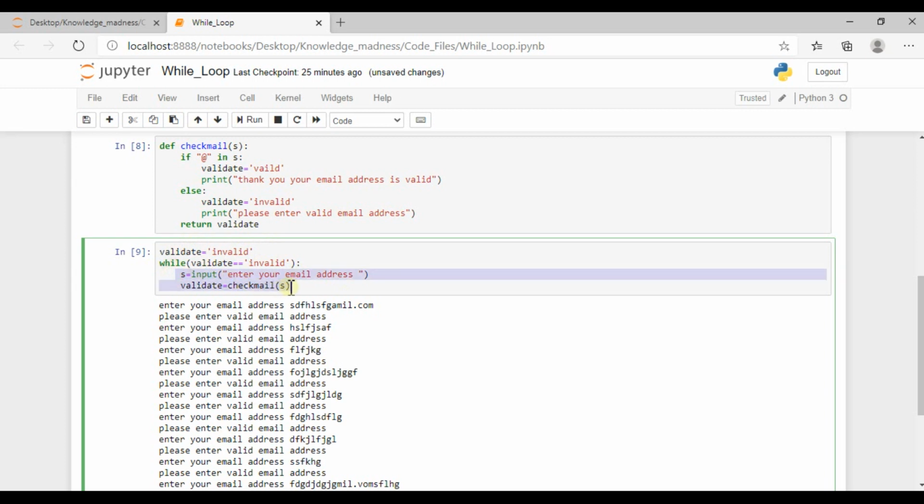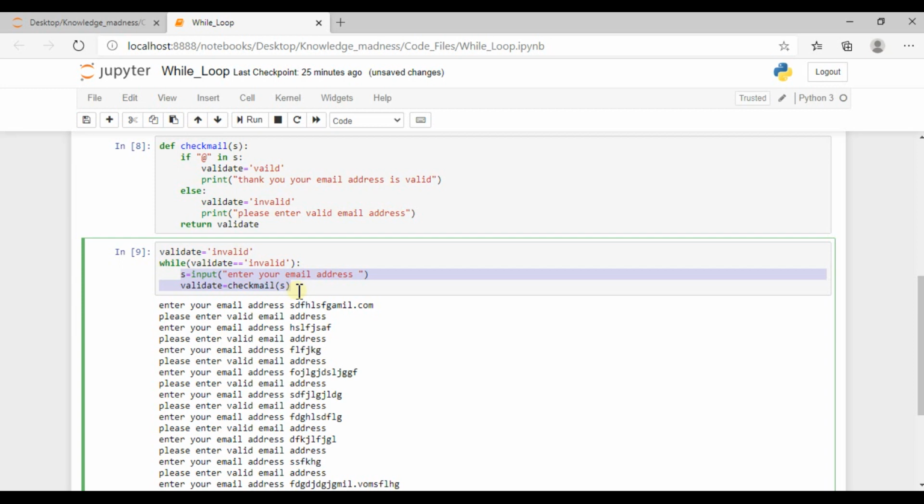This scenario is nothing different from the do while loop in other programming languages such as C, C++. So don't worry about Python, it is very easy: initialization, then a set of statements, and here is the condition. Until this condition is true, this set of statements will execute continuously, even thousands of times. This is dynamic, with no limit, and because of this we are using the while loop.